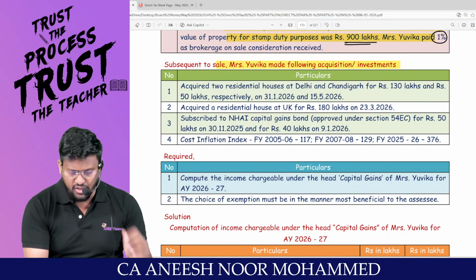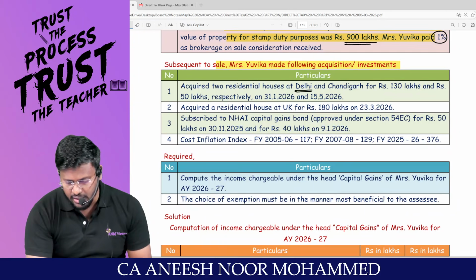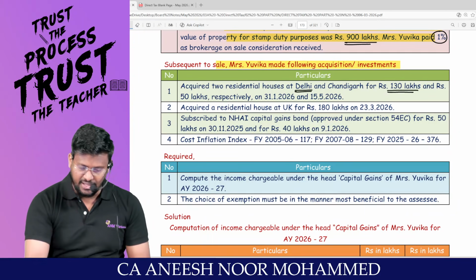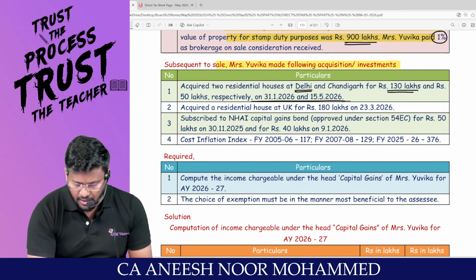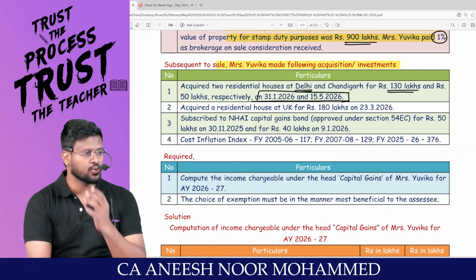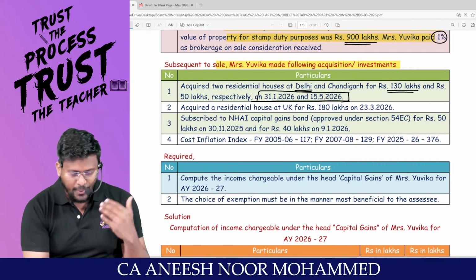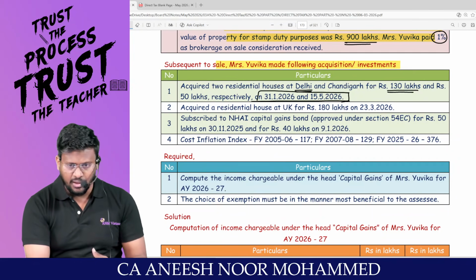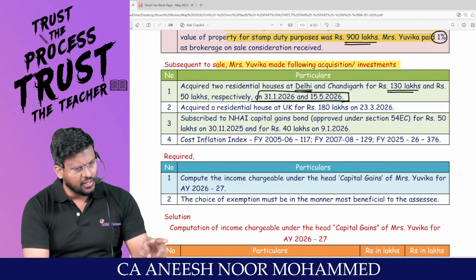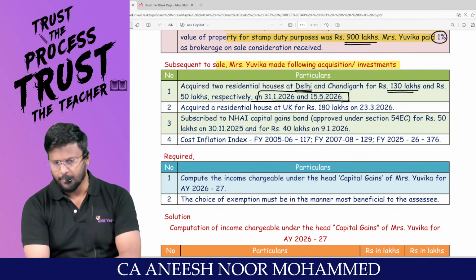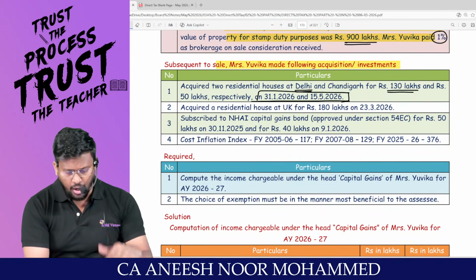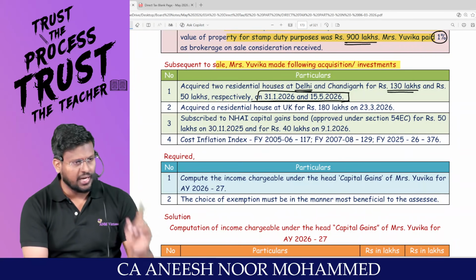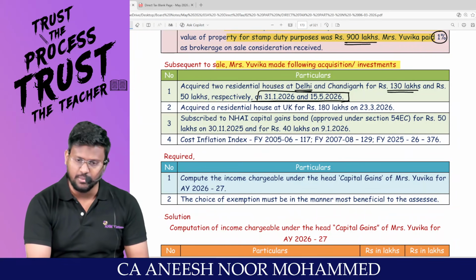Acquired 2 residential houses at Delhi and Chandigarh for rupees 130 lakhs and rupees 50 lakh respectively on this date, my dear lovable students. That means you are supposed to find out the capital gain and check whether it is more than 2 crore or less than 2 crore. If it is less than 2 crore, for both the houses, you are entitled to claim exemption. Otherwise, only for 1 house, you are entitled to claim exemption.